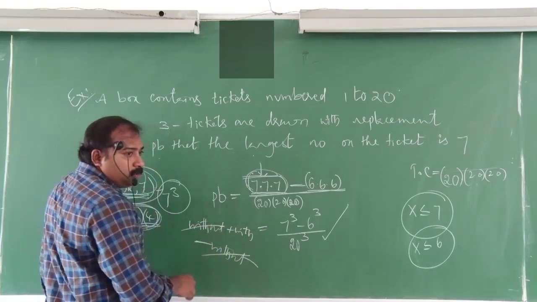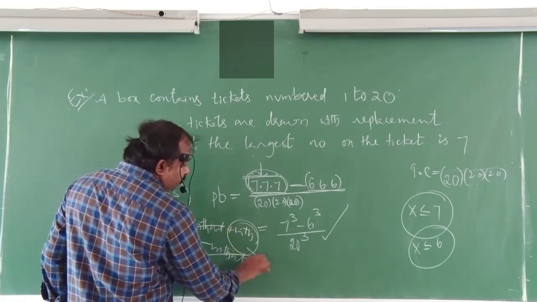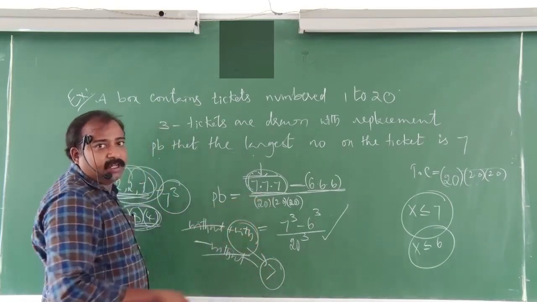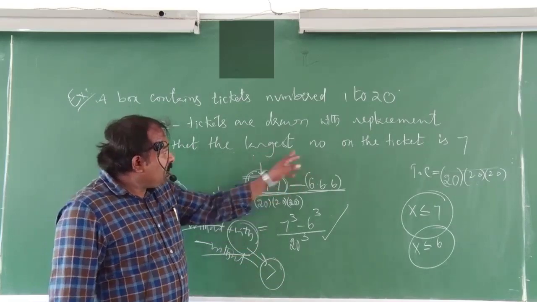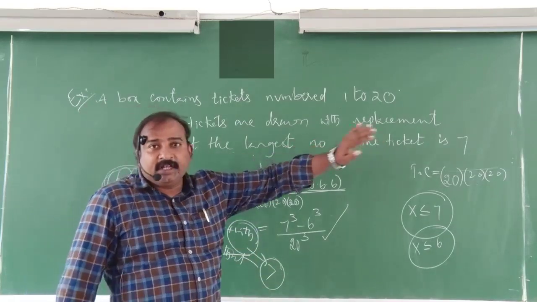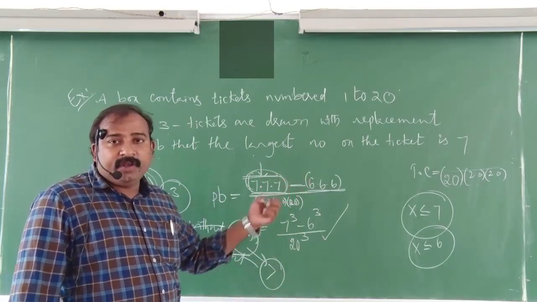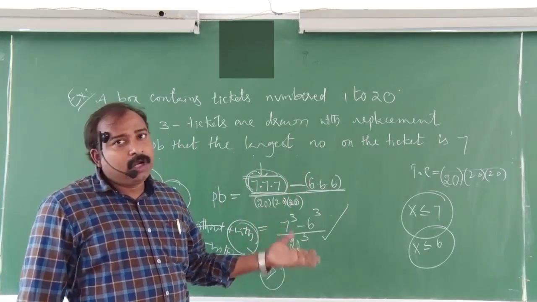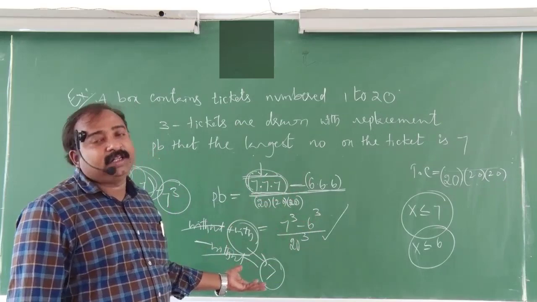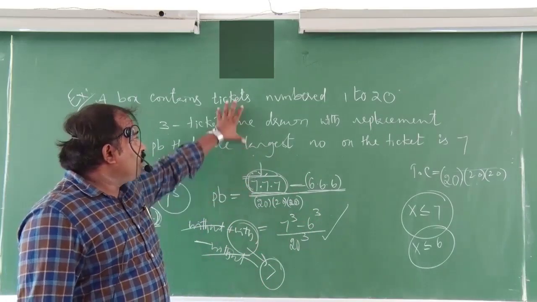If I subtract the without-7 cases, what I get is the with-7 cases only. That is what they are asking: the largest number on the ticket is 7. So automatically the with-7 cases mean that 7 is compulsorily drawn as the largest value and the remaining are less than 7 only. That's it. This is the explanation for this one.